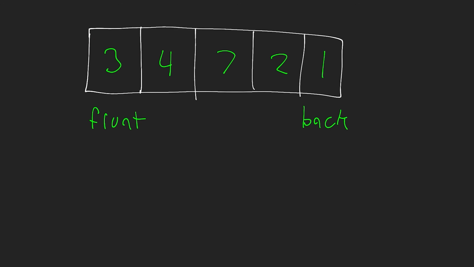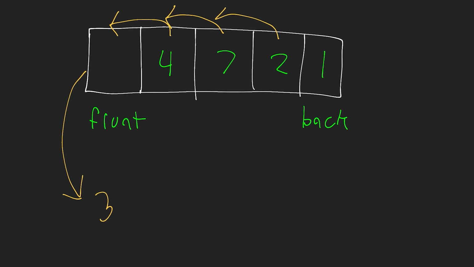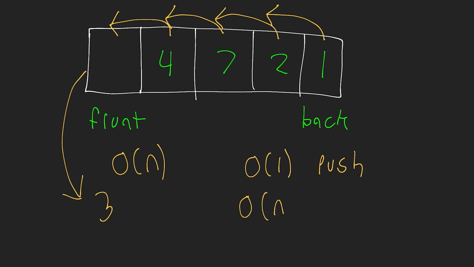Now, since my queue is an array, that means that if I grab my element 3 here, I need to now shift all of the other elements over one position in my array, which makes this a big O of n, or linear time operation, okay? So that means that this queue has a big O of 1 time complexity for pushing or enqueuing, but it has a linear time complexity for popping or removing. So this is not an ideal implementation of the queue.